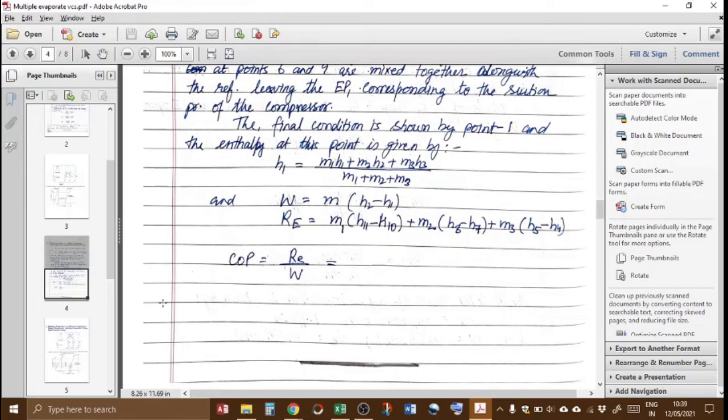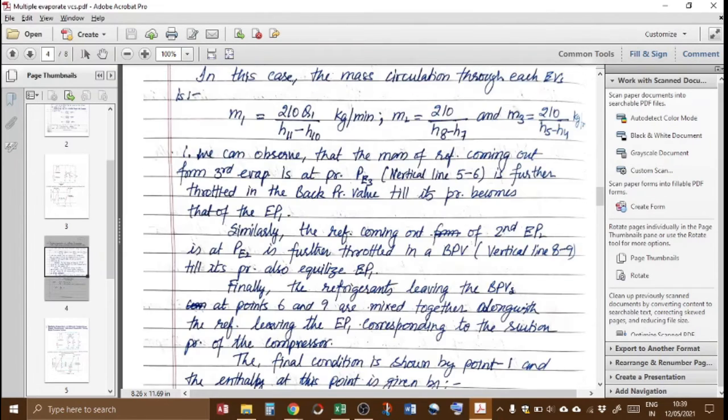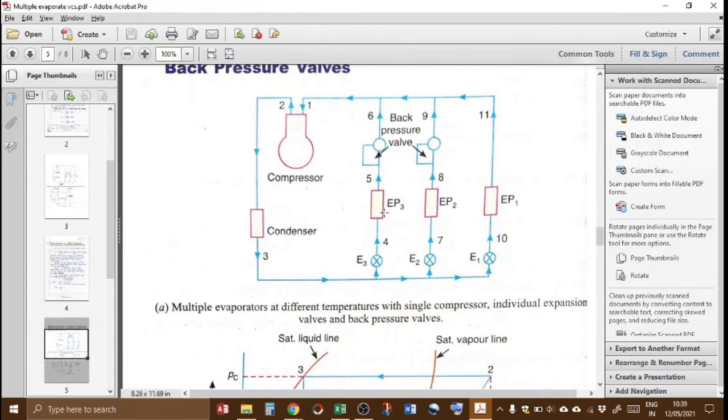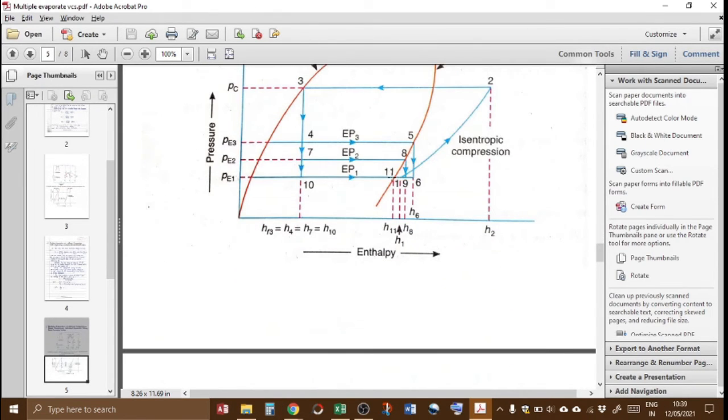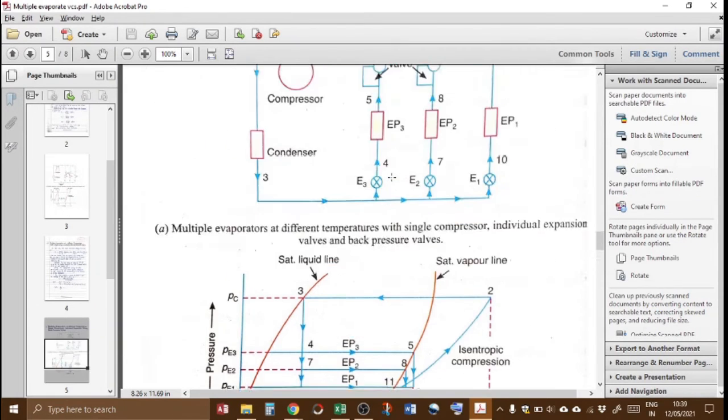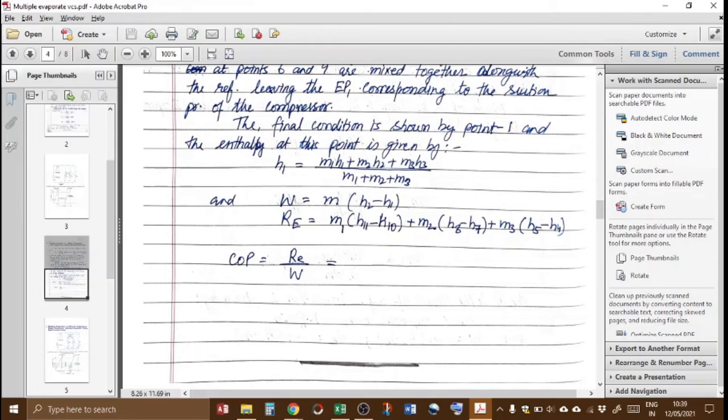So the final condition is shown by H1, total enthalpy. Sorry, this should be H. Total enthalpy is mass into enthalpy 1, mass into enthalpy 2 at point 2, and mass into enthalpy 3, divided by total mass. So work done is given by mass times H2 minus H1. Let us see where is H. So there is H1 minus H2, work done is H2 minus H1.